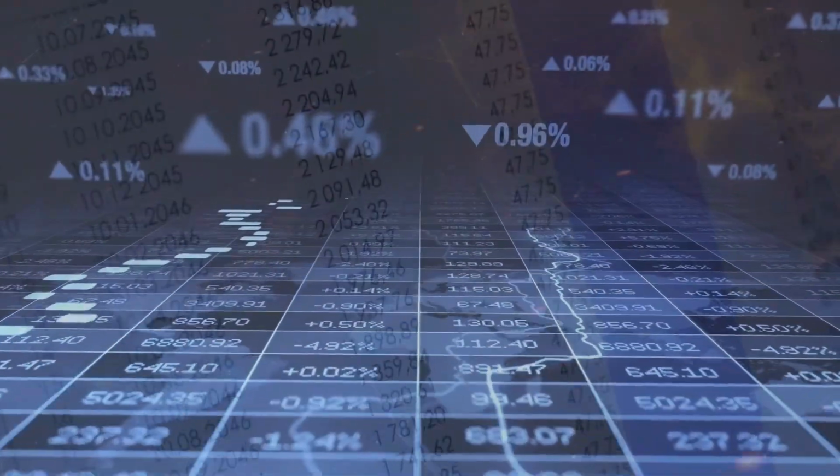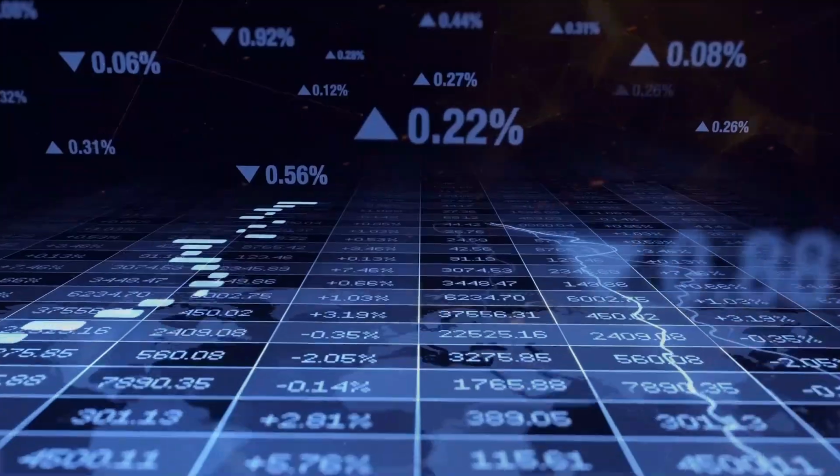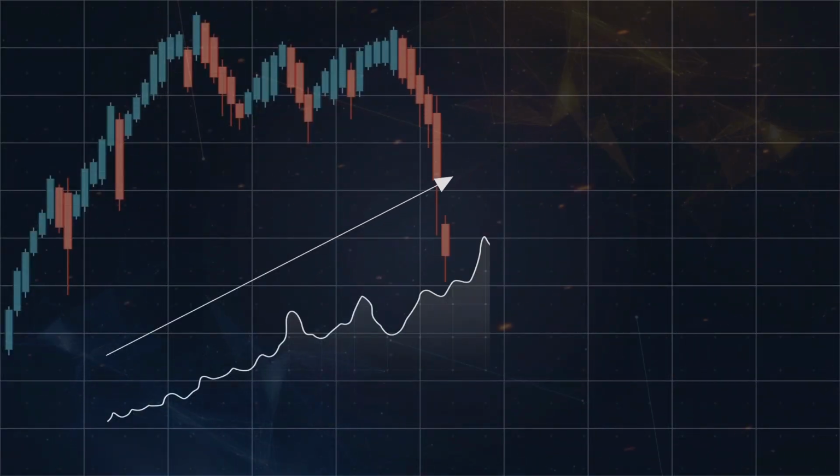How can the number of shares increase? It's simpler than you might think. For example, it can happen through a capital increase.